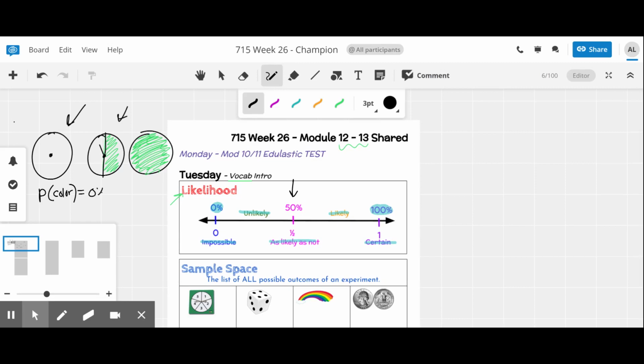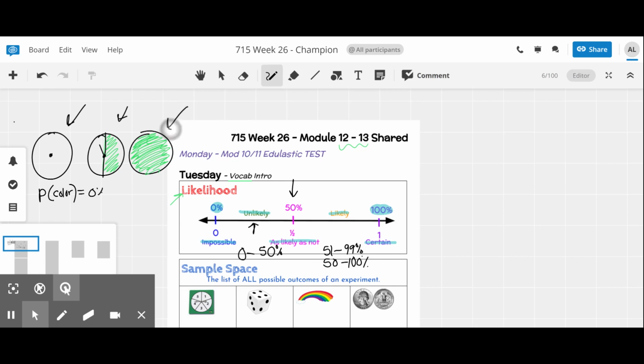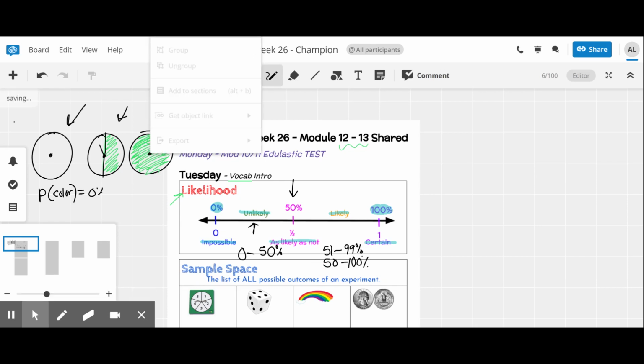In between those two, we have this word unlikely. That's any percent between 0 and 50%. And then in between 50% and 100%, likely would be from 51% to 99%, in that range. And if you're curious about what a 100% chance of spinning the color green would be, that would be this one right here. You have 100% certainty that you will spin a green because the entire darn thing is green.